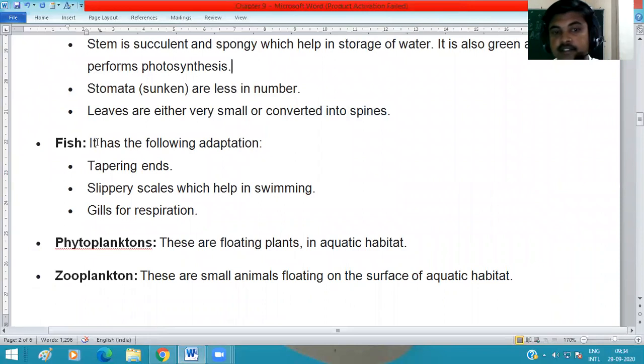And fishes have the following adaptations, because they live in water and are adapted for it. They have tapering ends at the mouth and the tail, from the middle part of the body. And because of the slippery skin, they easily swim in the water. Slippery skin helps in swimming.